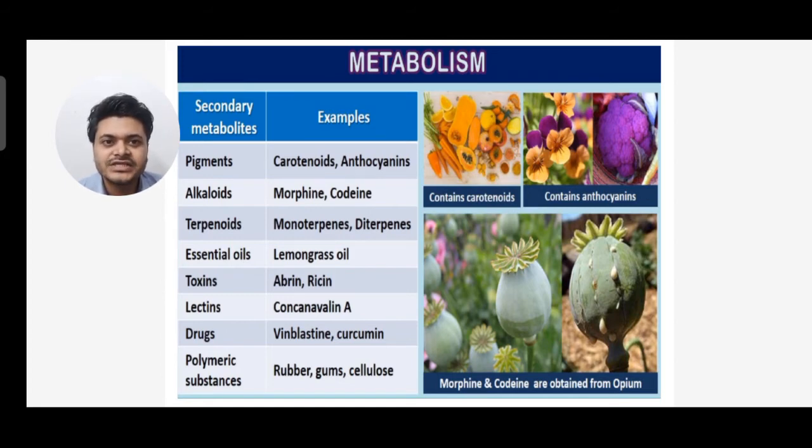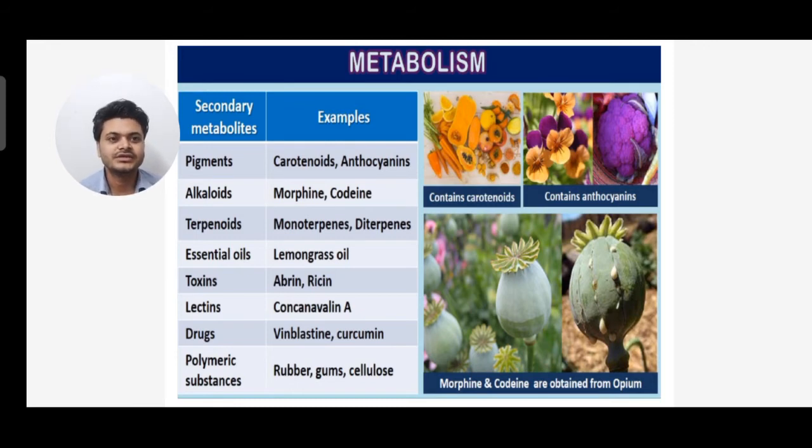For alkaloids there are morphine and codeine. For terpenoids there are monoterpene and diterpene. For essential oils there is lemongrass oil. For toxins there are abrin and ricin. For lectins we have Concanavalin A. For drugs we have vinblastine, curcumin, and for polymeric substances the examples are rubber, gum, cellulose.